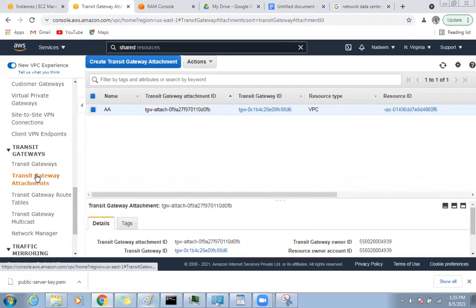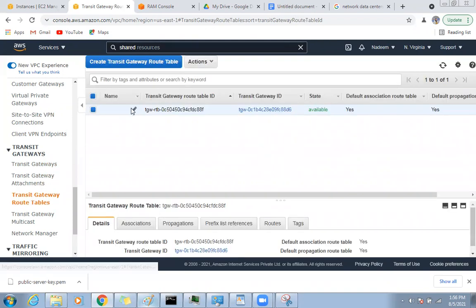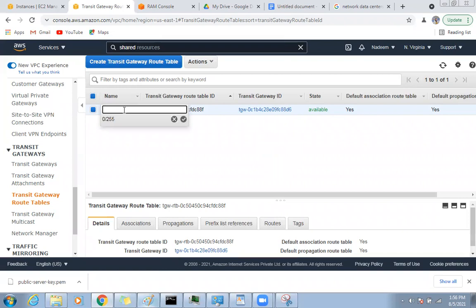What you need to do for each VPC: you need to attach the VPC to the transit gateway. Then automatically the transit gateway routing table will appear here. So right now, see, one routing table came here. I will name it TGW VPC A.